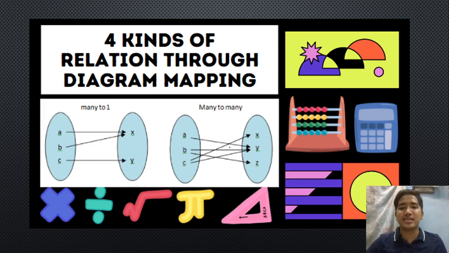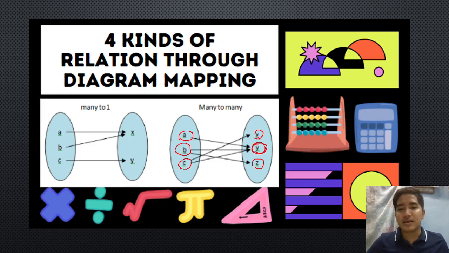As you can see dito sa many to many, we have B na napunta kay Y, na napunta pa kay Z. Tapos, we have C na napunta kay X, tapos napunta rin siya kay Y. Tapos, we have A na napunta kay Y. Then, balik rin naman natin.